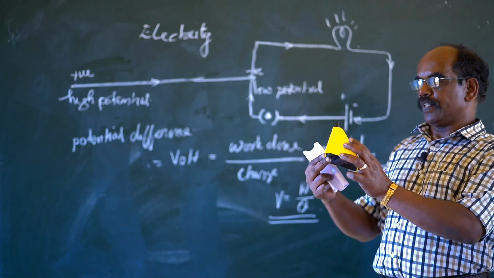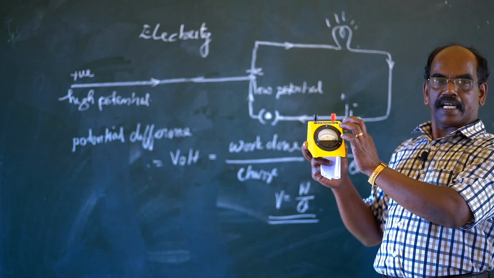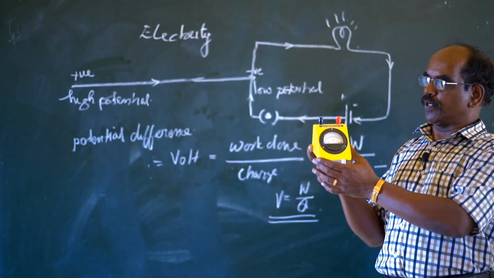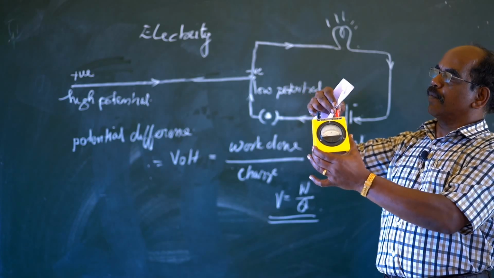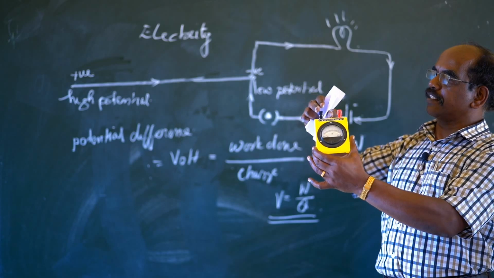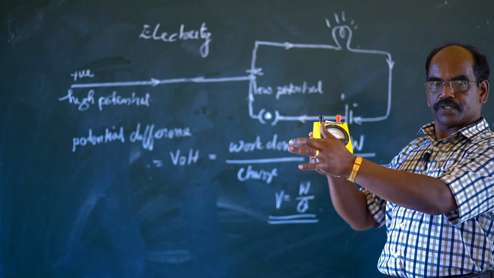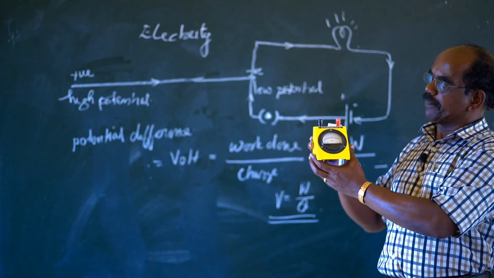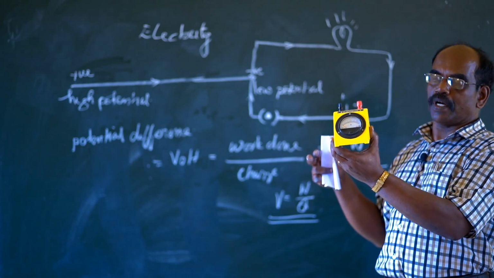Ammeter shows the strength of current, and the ammeter is connected in series in the circuit. In the textbook, that diagram is given. The positive and negative terminals are connected by conducting wire, and when the circuit is closed, you will get the strength of current flowing through the circuit.